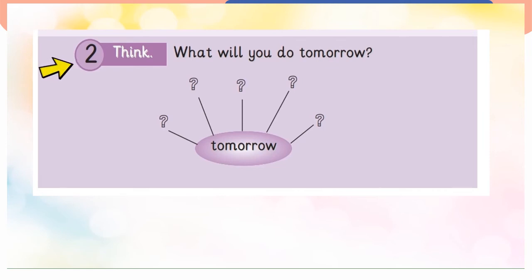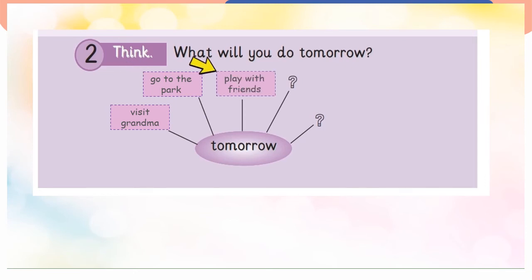Have you finished? Very good. Now who will give me an example? Visit grandma. Very good. Go to the park. Play with friends. Read stories. Clean my bedroom. Very good, grade 4.